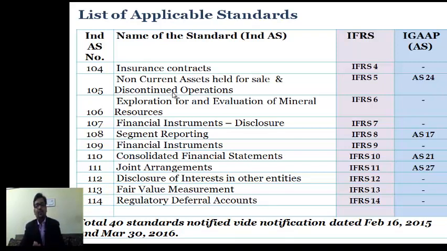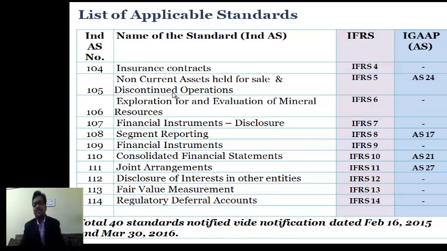Ind AS 110 talks about consolidated financial statements in parallel to IFRS 10. We have AS 21 which talks about consolidated financial statement. Ind AS 111 talks about joint arrangements in comparison to IFRS 11. We have AS 27 which talks about accounting for investment in joint ventures. Ind AS 112 talks about disclosure of interest in other entities.